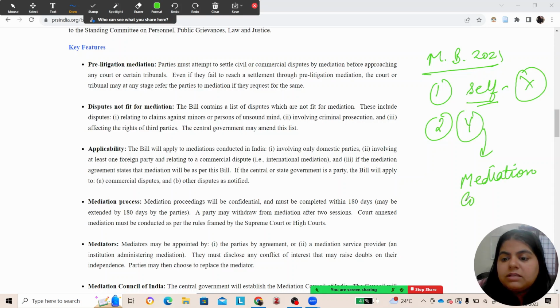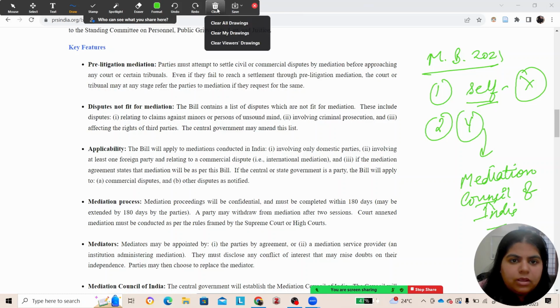Until now we did not have a Mediation Council of India. We have the Arbitration Council of India, but with this act we want to constitute the Mediation Council of India, so that people who do not settle on the name of a mediator among themselves, the Mediation Council of India may appoint a mediator for them.